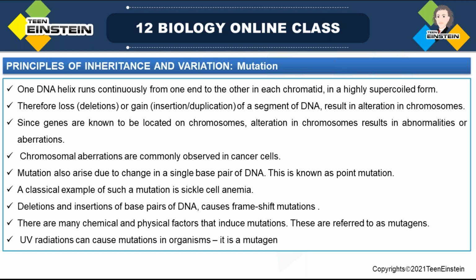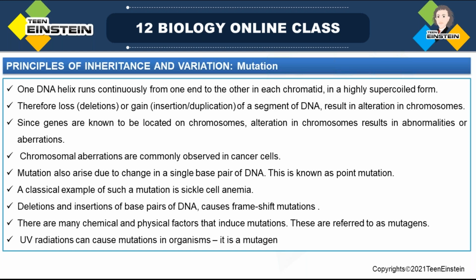Then what all do we need to learn? The chromosomal aberrations. The genes are located on chromosomes, that we know. So alteration of that chromosome results in abnormalities. There will be a normal condition for that chromosome, right? If there is a change or some mutation, that may cause chromosomal abnormalities or chromosomal aberrations.